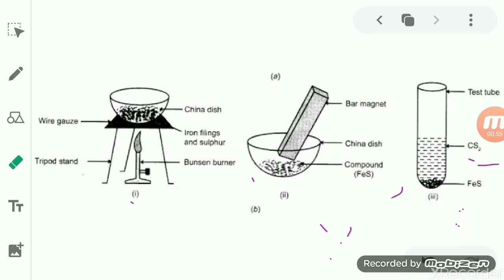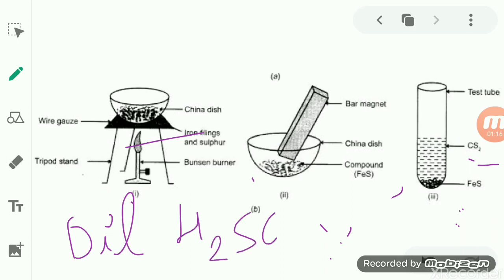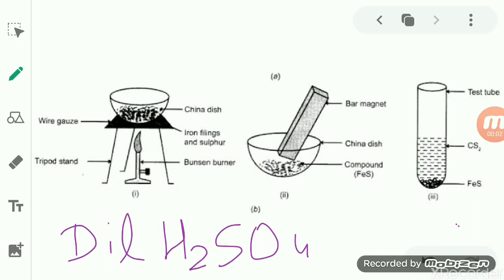The second property of the compound: you see here that if we add this ferrous sulfide, or iron sulfide, into dilute sulfuric acid, then after the reaction it will form a foul smelling gas, and that gas is hydrogen sulfide.